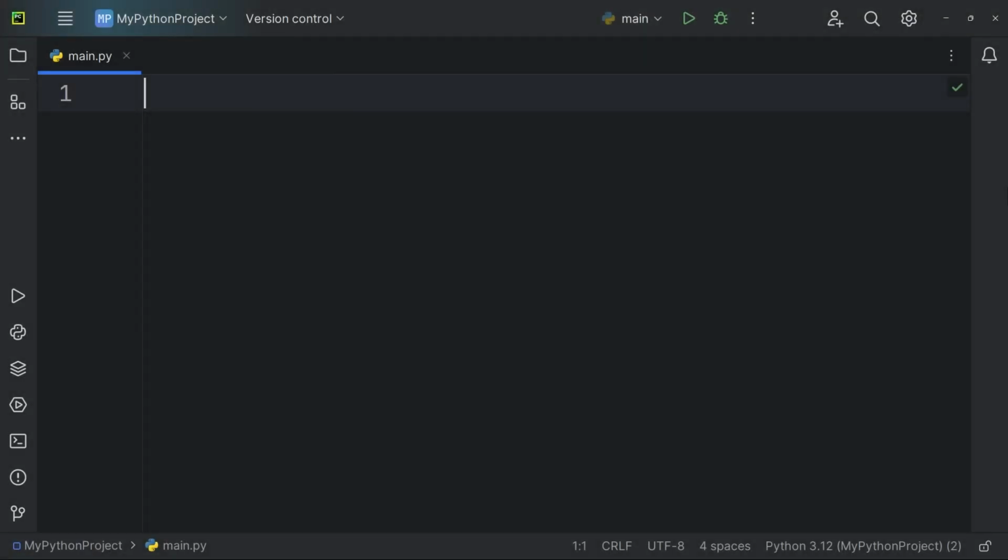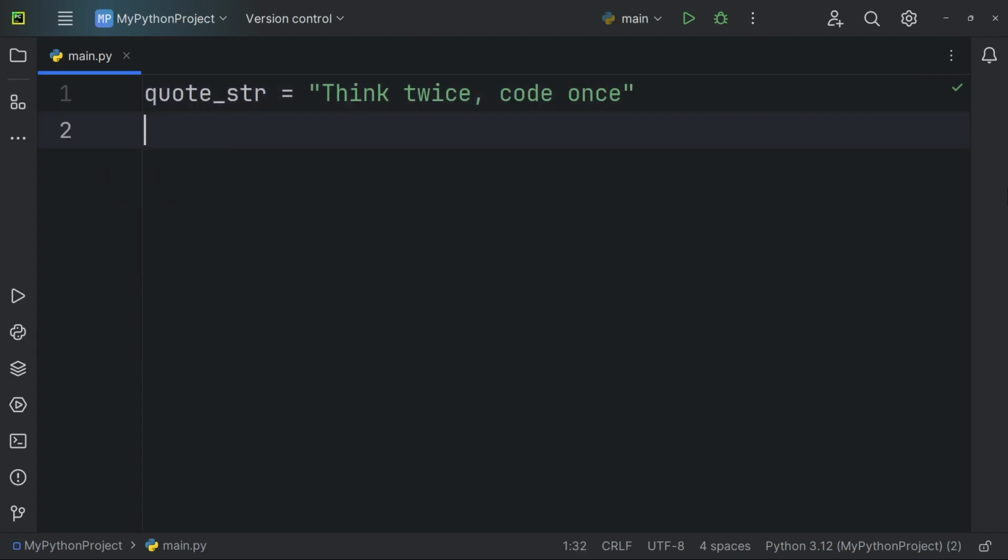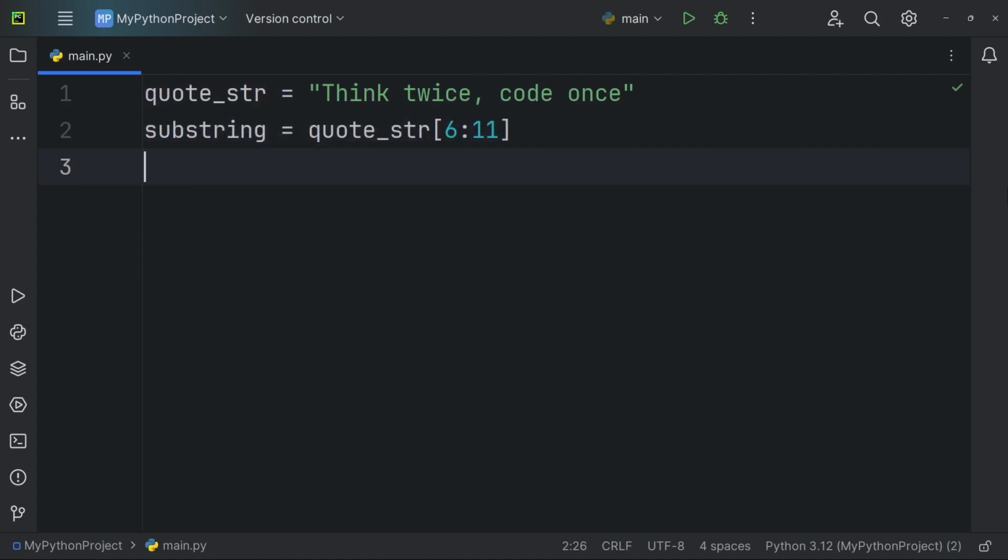Let's use the string "think twice, code once" as an example. Assign this string to a variable called quote_str. quote_str equals "think twice, code once". Now, use slicing to extract different parts of the string and assign them to the substring variable. substring equals quote_str, 6 to 11. Then, we print the substring to see the result.